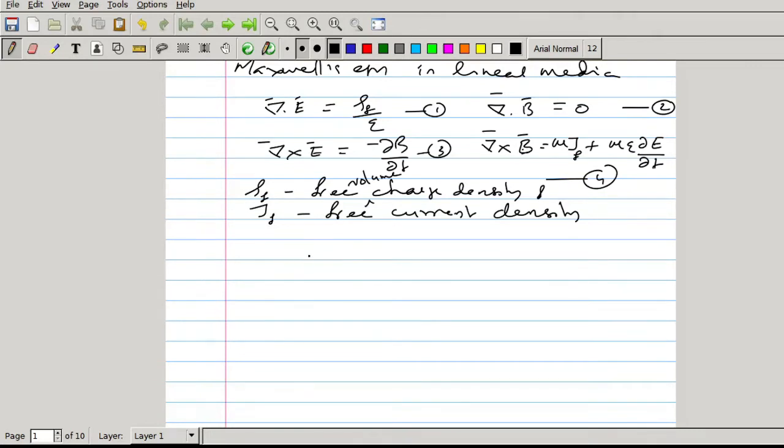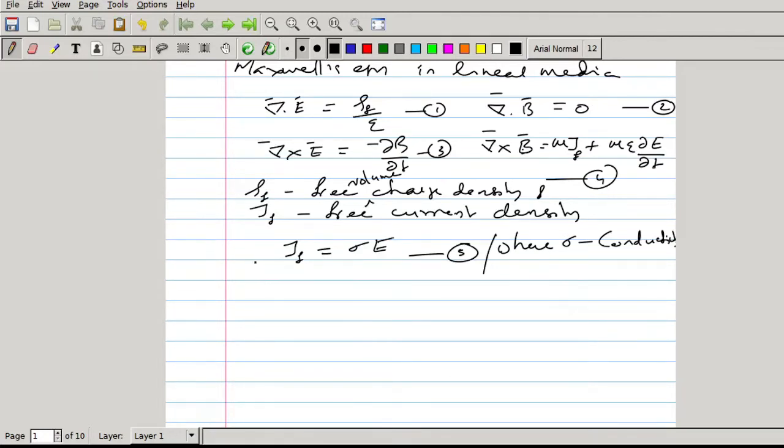In this case, it is not equal to 0. J f is given by J f equal to sigma E, where sigma is the conductivity of medium.